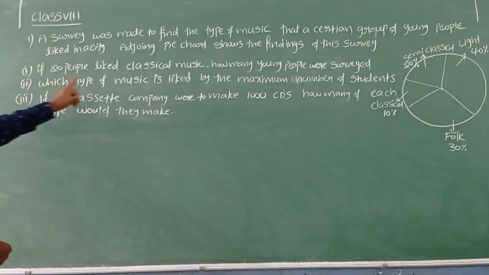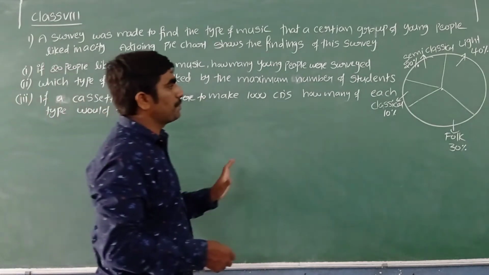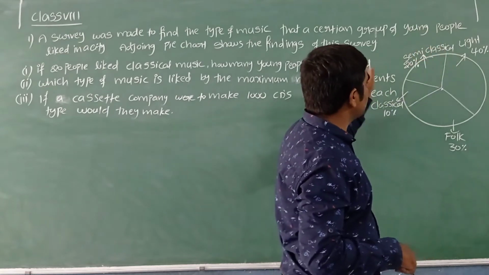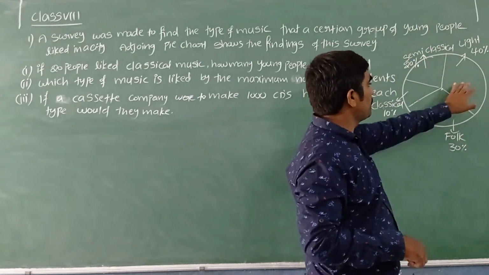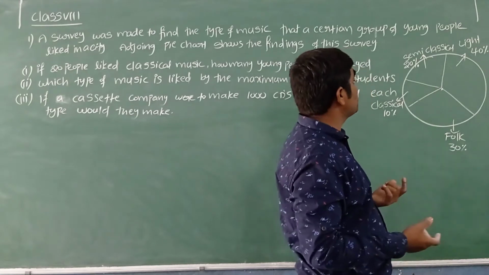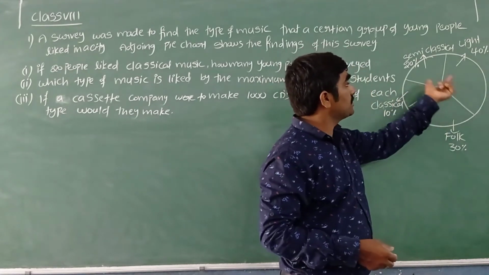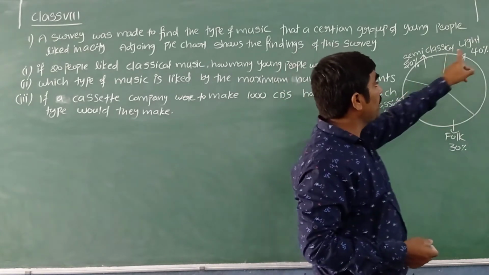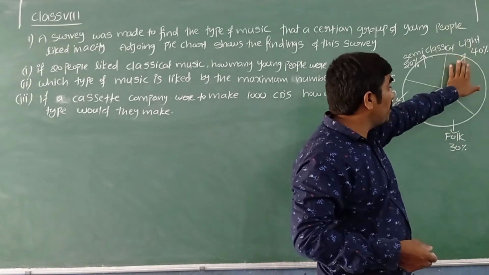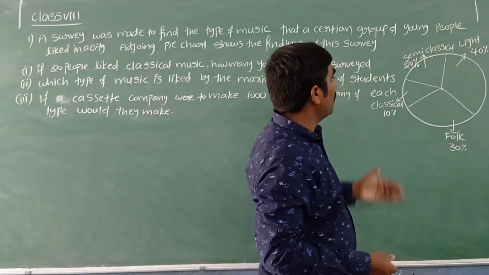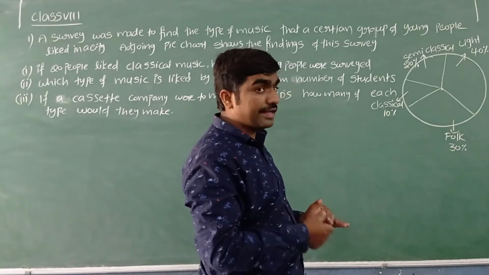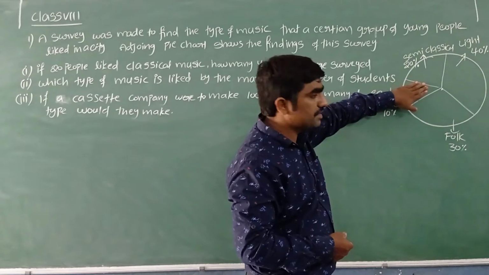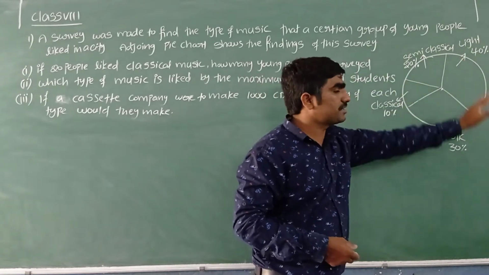Based on that, they gave some questions. We have to observe this pie chart clearly and answer. Here you can see that the total information is in a circle in the shape of sectors, and the size of each sector is different. Which sector occupies more place in the circle? Light, 40%. Which sector occupies less place? Classical, only 10%, occupies the smallest sector.